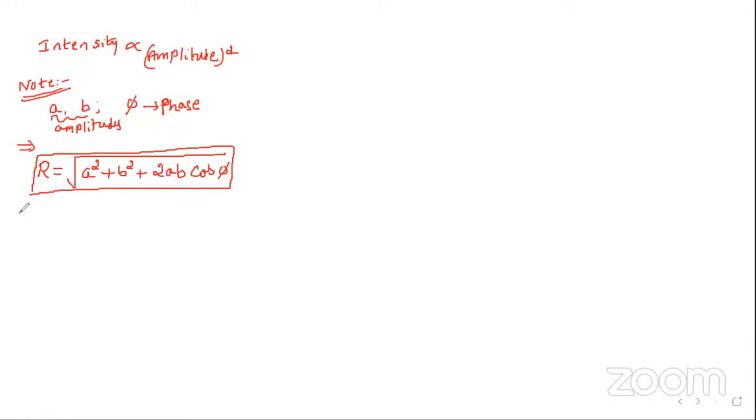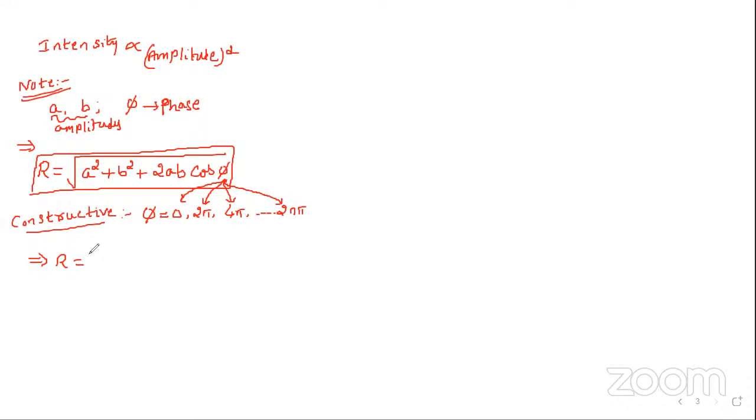Now, for constructive interference, you know that the phase angle should be 2n pi, like 0, 2 pi, 4 pi, like that. If I take the phi values as 0, cos 0 is 1, cos 2 pi is 1, cos 4 pi is 1, cos 2n pi is 1. So cos 0, cos 2 pi, cos 4 pi, any cos value of this is equal to 1, right?